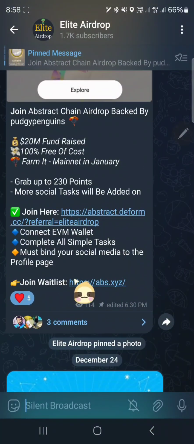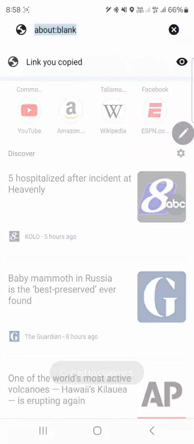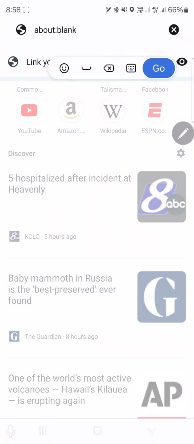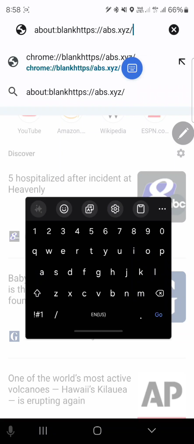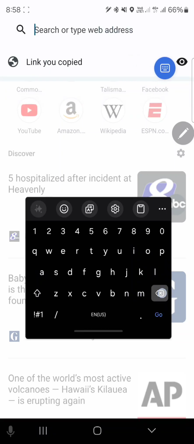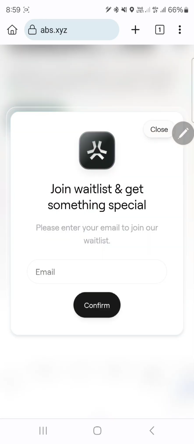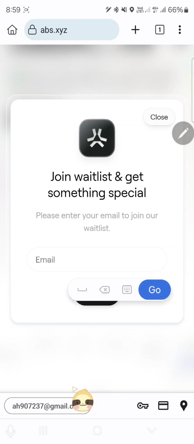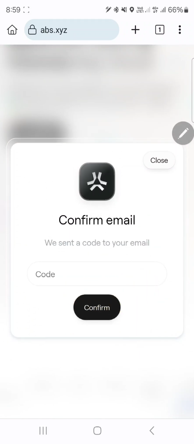And you can also join their whitelist for future airdrop. Just click on join whitelist and input your email here and verify through the code.